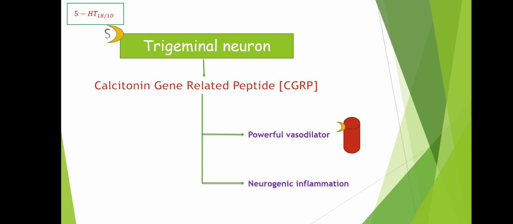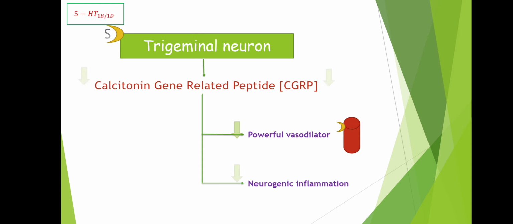When the receptor of this trigeminal neuron gets activated, it will reduce the release of this CGRP. When CGRP release is inhibited, there will be reduction in the vasodilation action, even reduction in the neurogenic inflammation. So we have the same drugs, that is 5-HT1B/1D receptor agonists, the triptans as well as